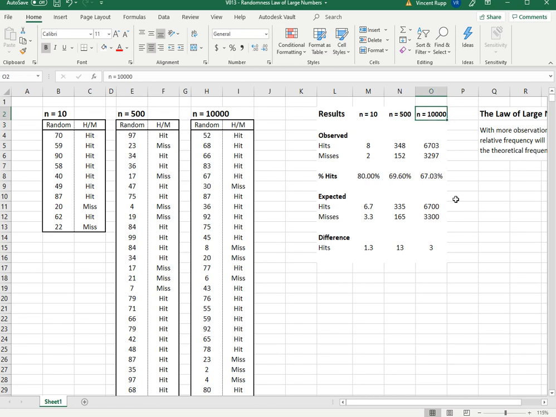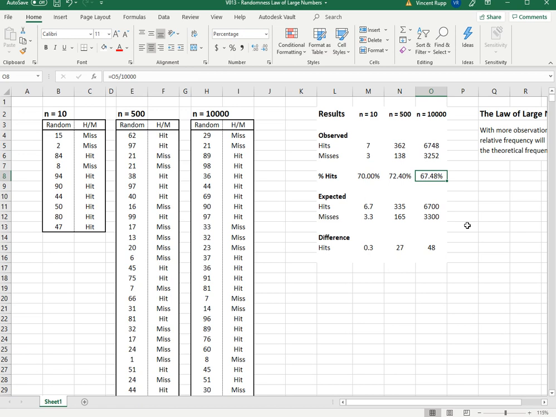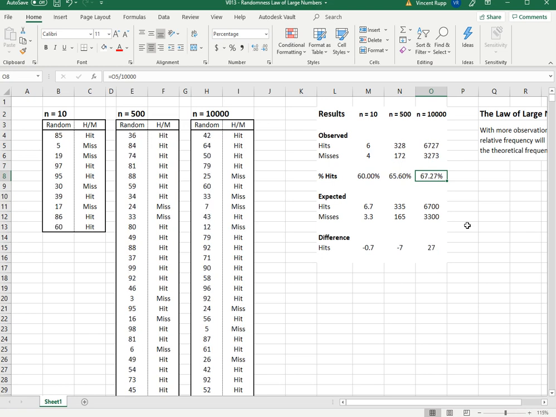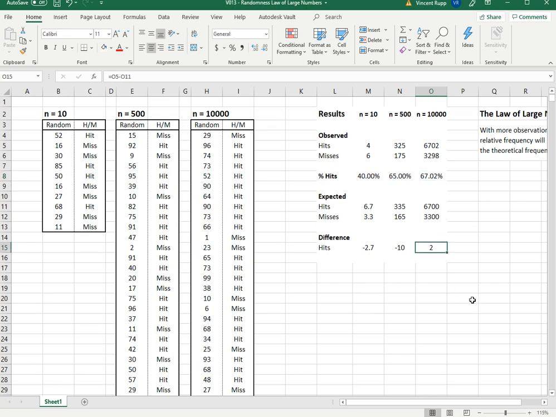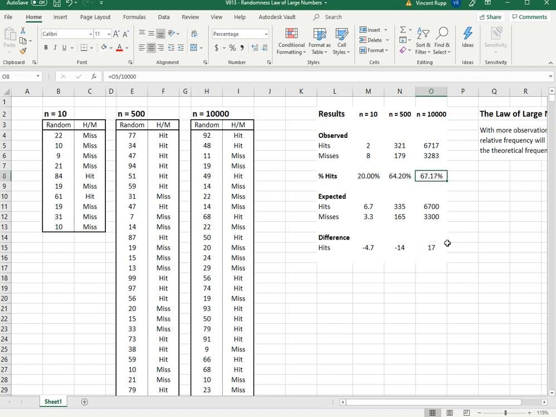So then we look at the n equals 10,000 trials. And here, with these random numbers, we have 66,703 hits, which is very, very close to our 67% theoretical. And when we keep updating, we notice these numbers are pretty much always very close to 67%. It might be 67.27, 66.81, something like that, but it's always very close. And you see here we have the difference between expected and observed. Even if we're off by 17 total difference from expected, it's still that 67.17%. The percentage is very much the same.